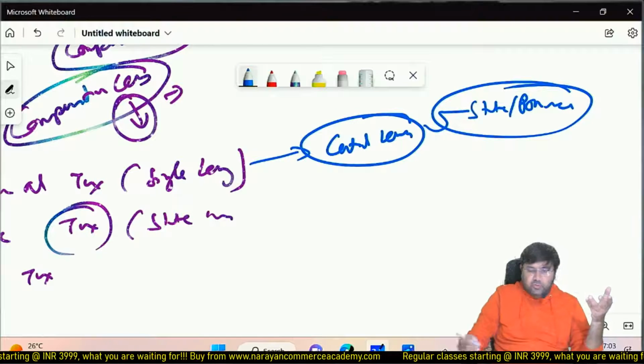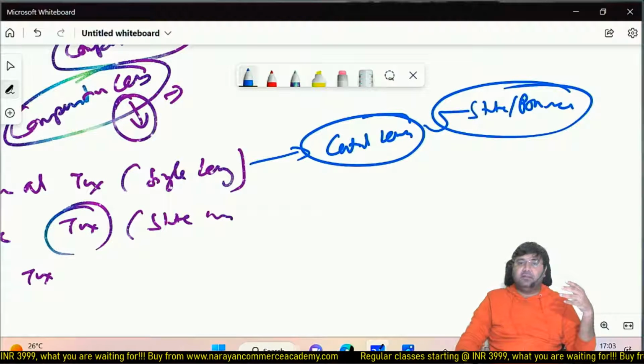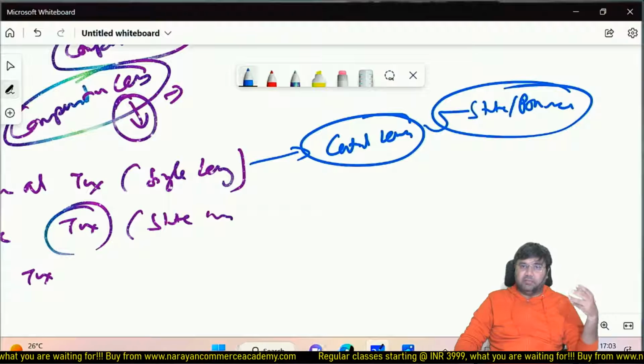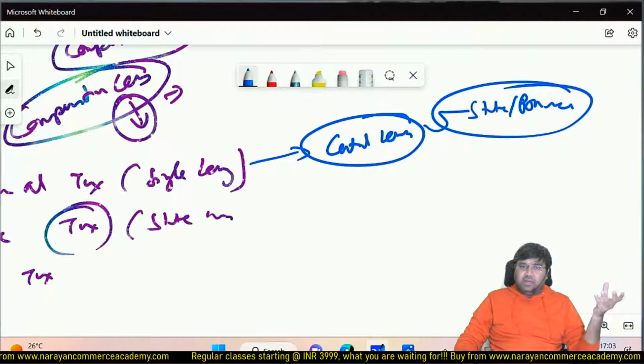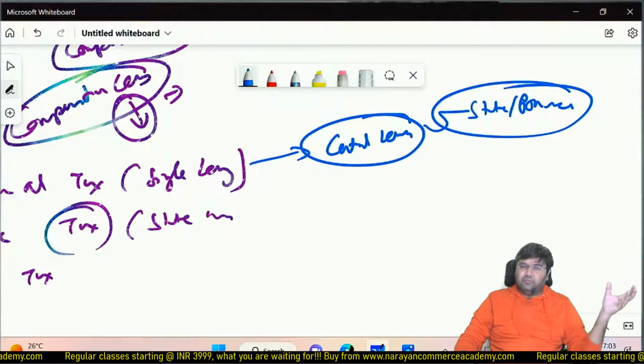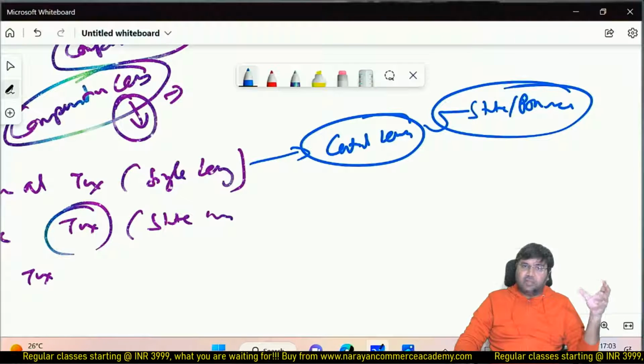Like we use the term state, in some countries the term province is used. So it is like state only. In India we use state, and in a few other countries they use province.